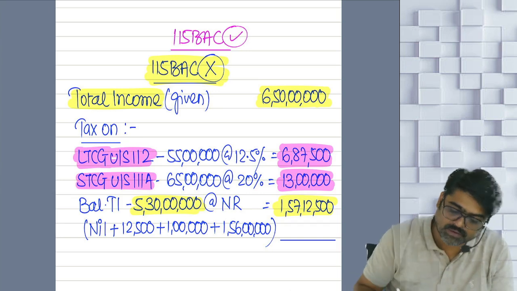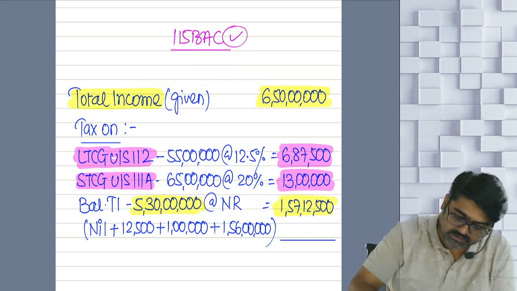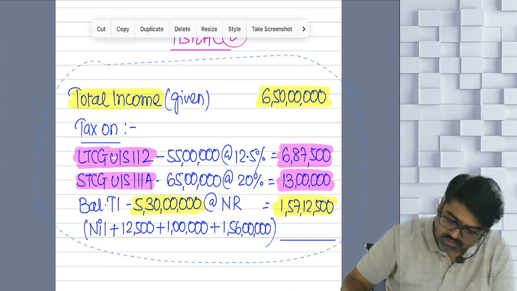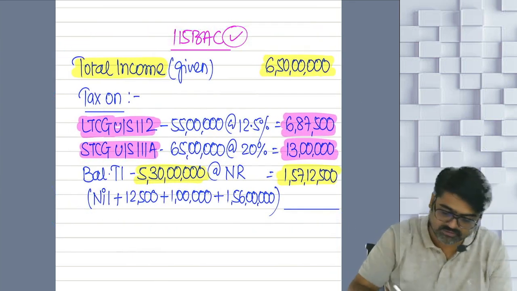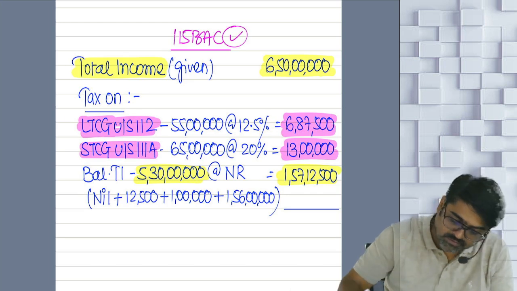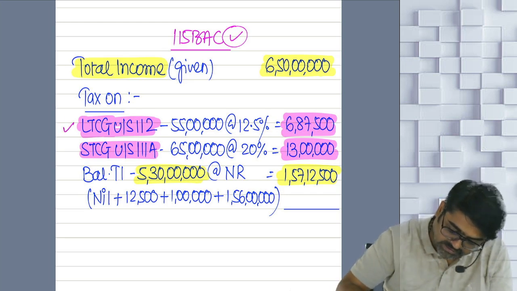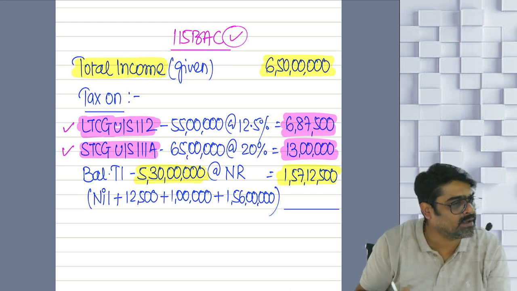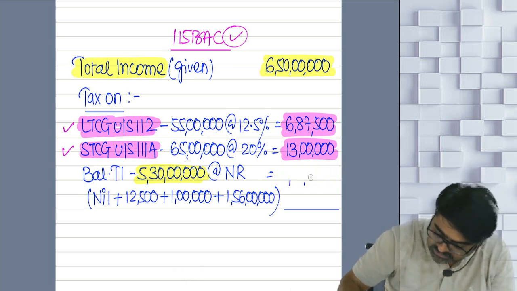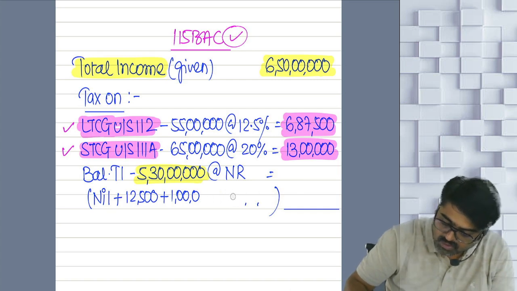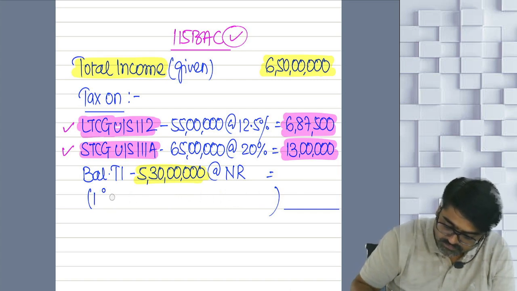If I follow 115BAC, still my total income is 6 crore 50 lakhs. Okay? Now will it change my tax on LTCG and STCG? No, that is going to remain the same. But the tax on my balance 5 crore 30 lakhs will change. Why? Because now on this I will apply which rates?